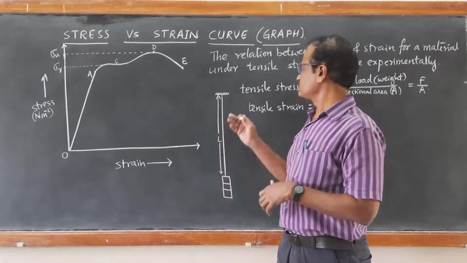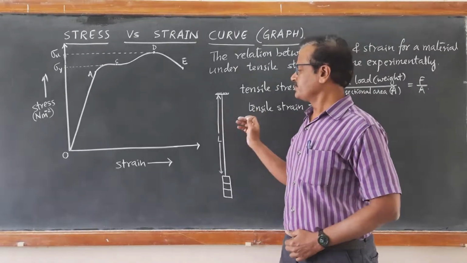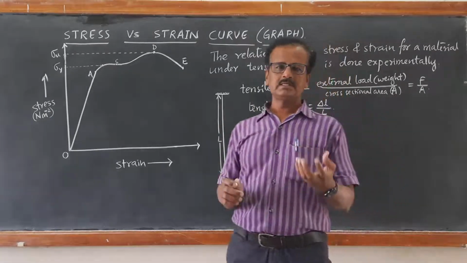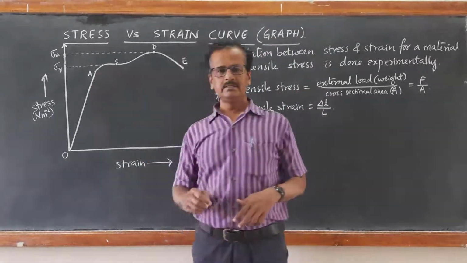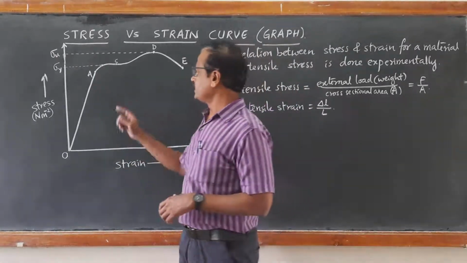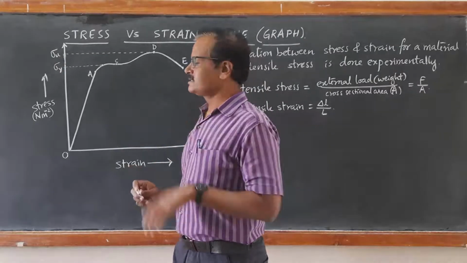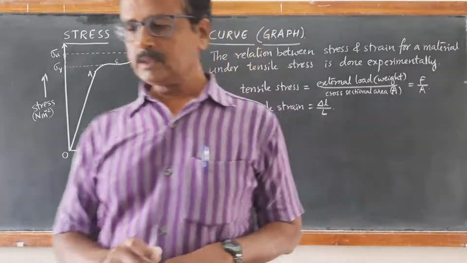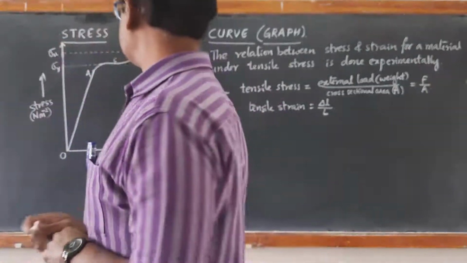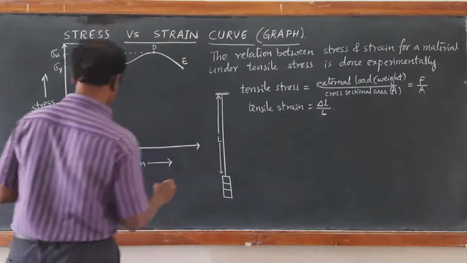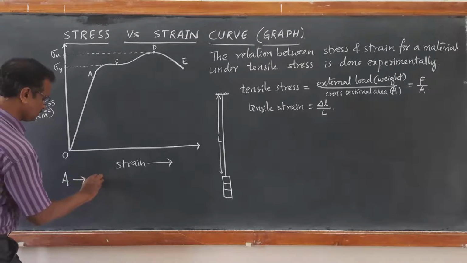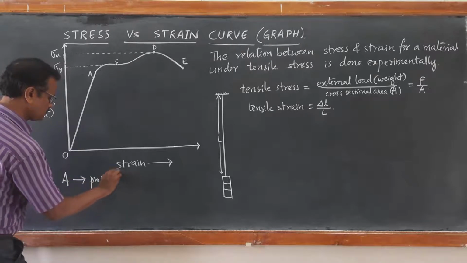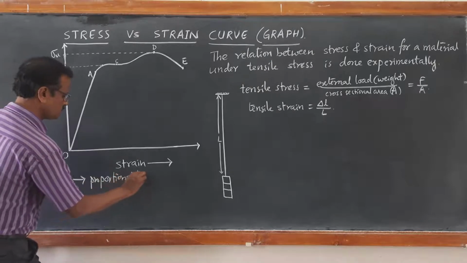So restoring force per unit area is found to be directly proportional to the strain, change in length per unit length, up to point A. This point A is called the proportional limit.